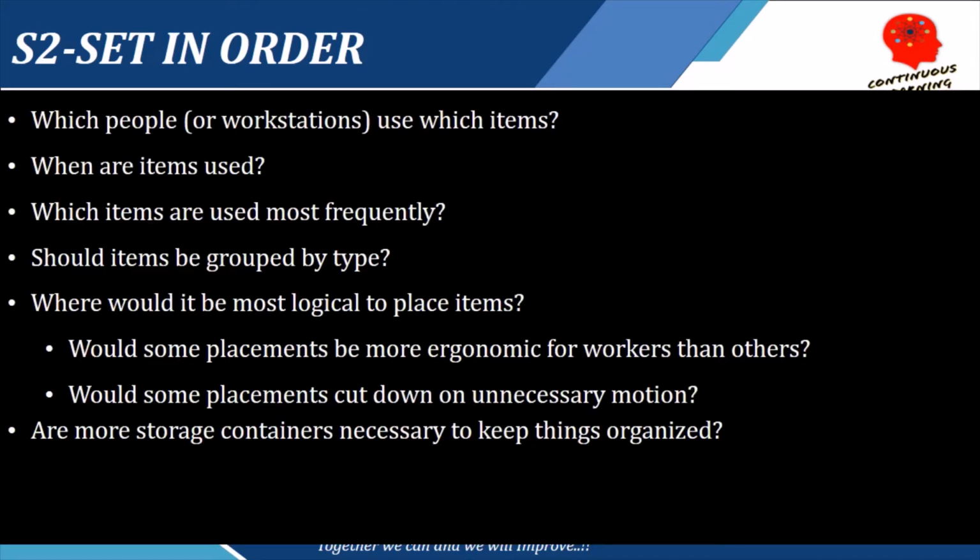So while I am in this phase, there are few questions which come into my mind. The one is, which people use which items? Second, when are items used? Third, which items are used more frequently? Fourth, should items be grouped by type? Fifth, where would be most logical to place items? Would some placements be more ergonomic for workers, or would some placements cut down unnecessary motion? And are more storage containers necessary to keep things organized? So these are some of the questions which come into our mind when we are in this phase of 5S. So answer to these questions helps us setting things in order.